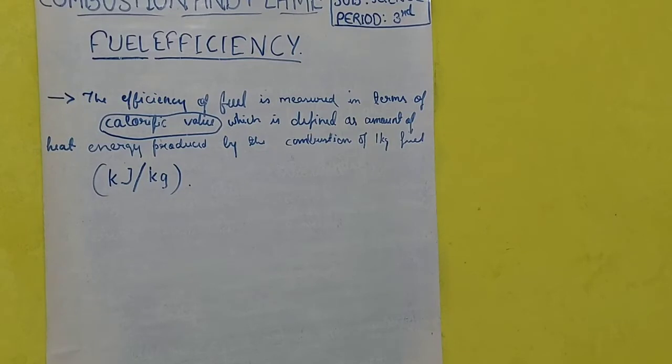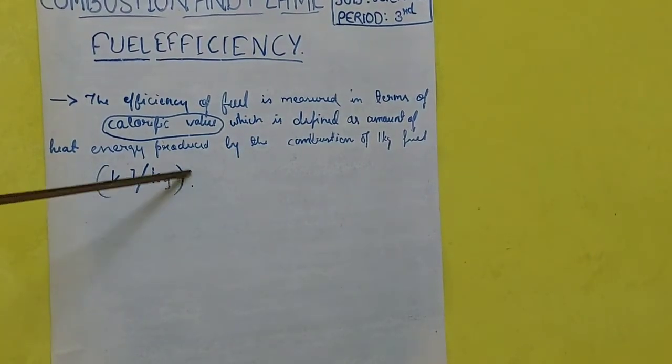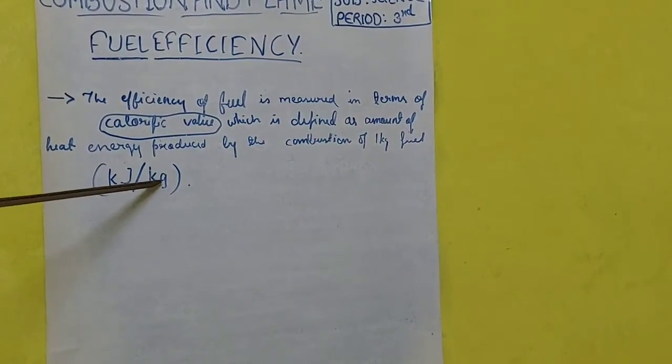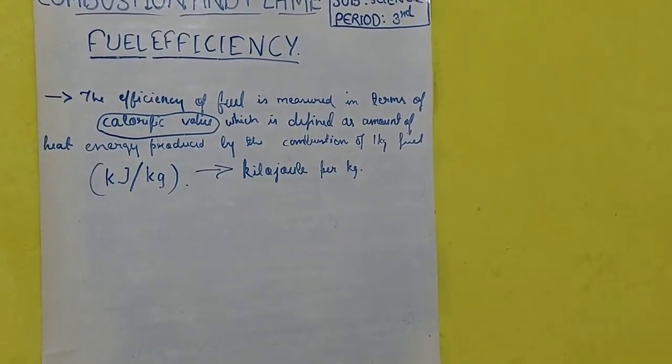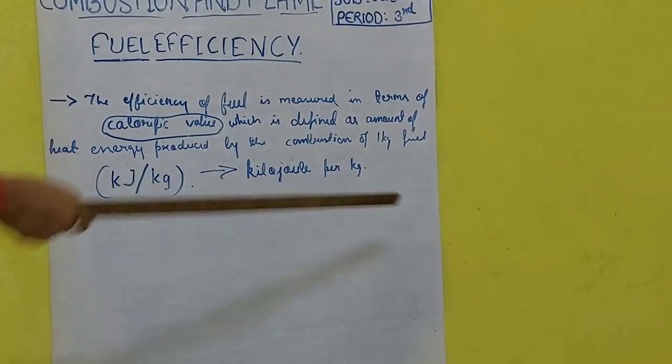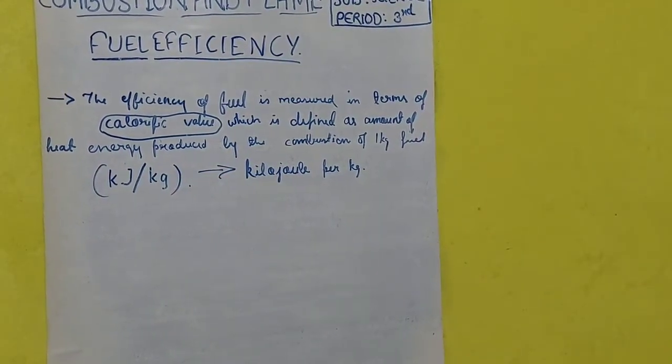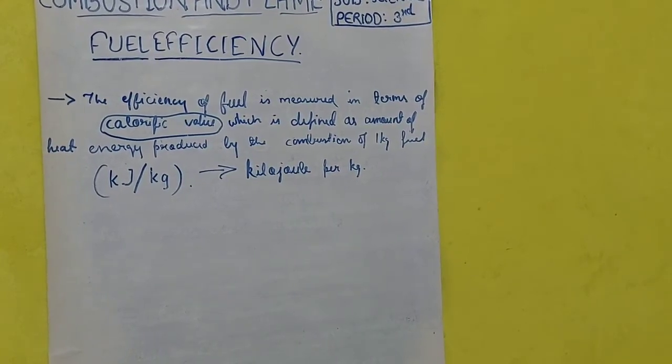Then, how is it measured? The unit of fuel efficiency is kilojoule per kg. It is measured in terms of kilojoule per kg. You know that in physics you have understood about joule. What is joule?